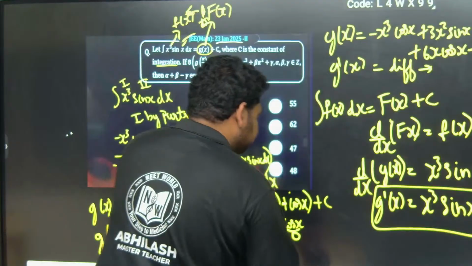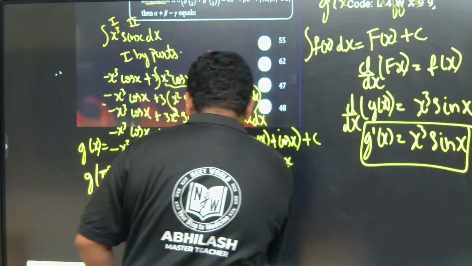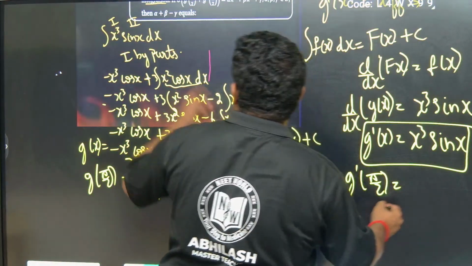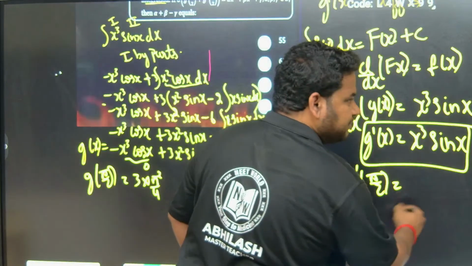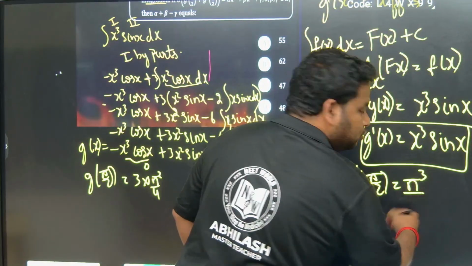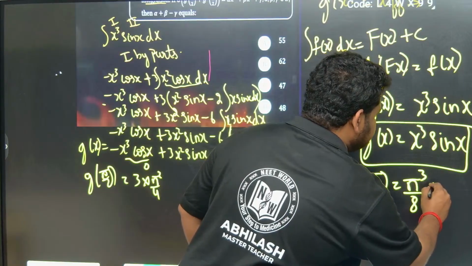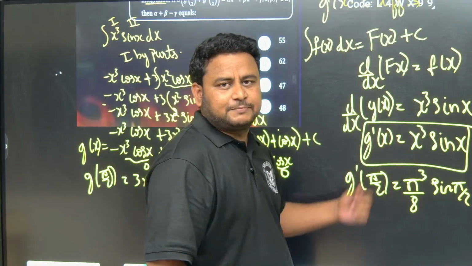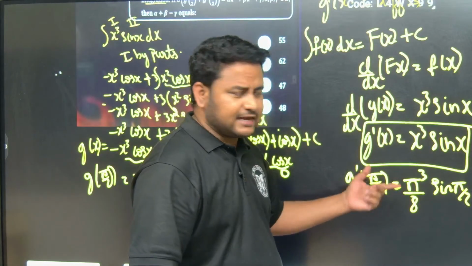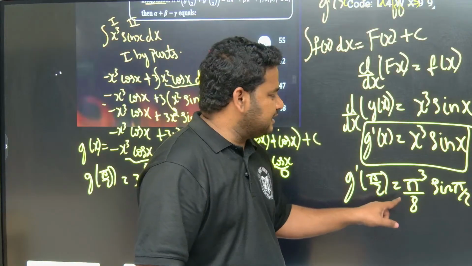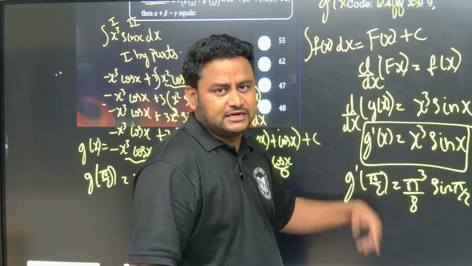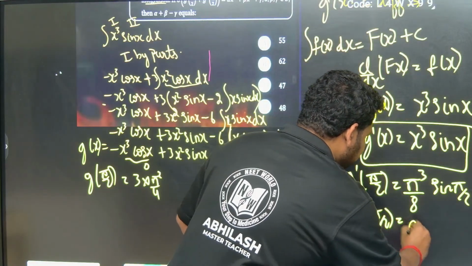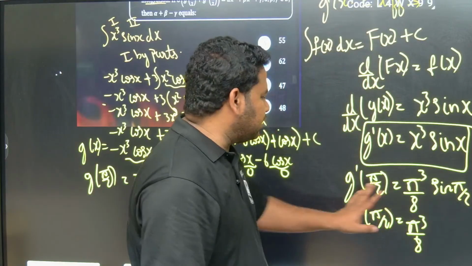So if I apply pi by 2 here, wherever x is there, g dash of pi by 2 becomes nothing but x cube sin x. So x cube is pi by 2 cube, and 2 cube is 8. So sin pi by 2 is nothing but 1. Putting pi by 2 in place of x gives pi cube by 8, and sin pi by 2 is equal to 1. So g dash of pi by 2 is equal to pi cube by 8. Got it? So I got pi cube by 8.